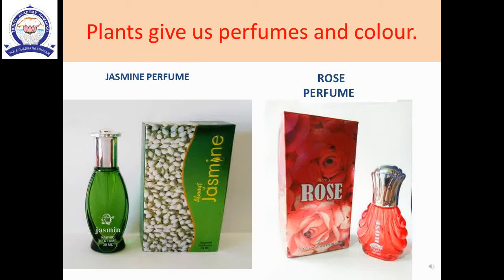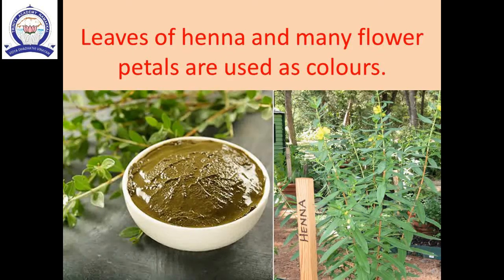Plants give us perfumes and colors. We get perfumes from sweet smelling flowers like rose, jasmine, etc. Leaves of henna and many flower petals are used as colors.